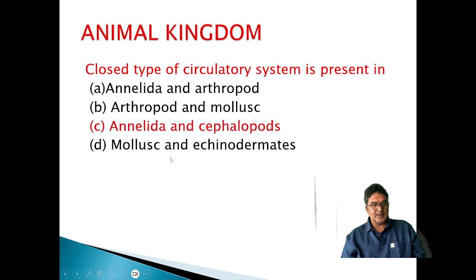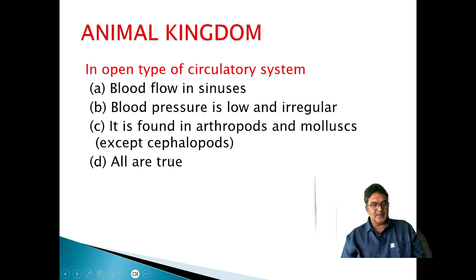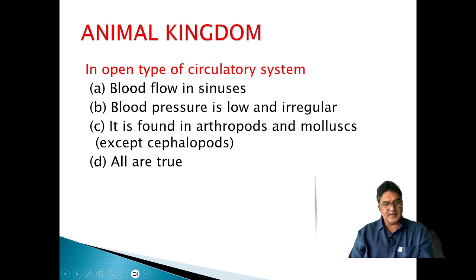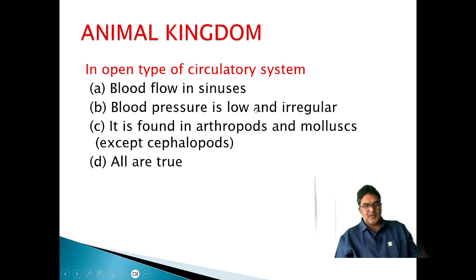Mollusks and echinoderms have an open vascular system. In open type of circulatory system, blood flows in sinuses, blood pressure is low and irregular, and it is found in arthropods and mollusks except cephalopods. All are true.